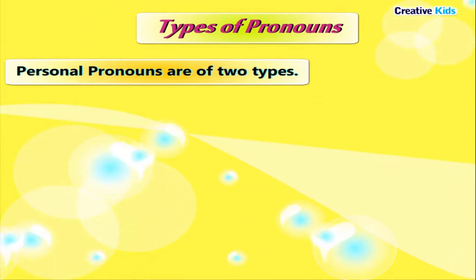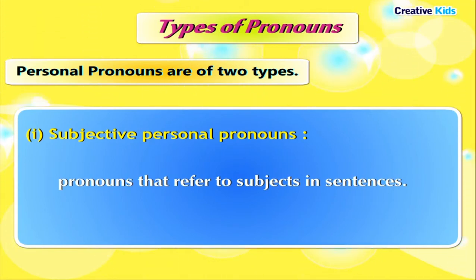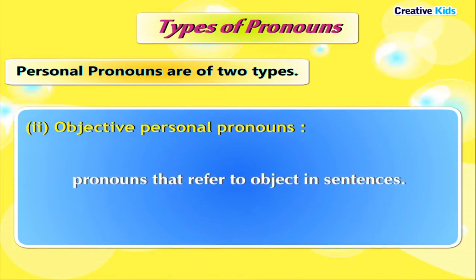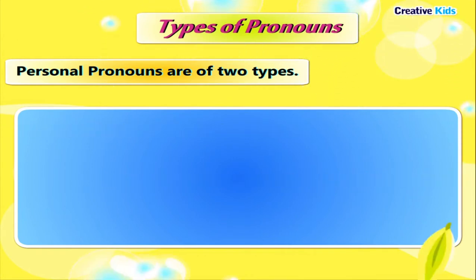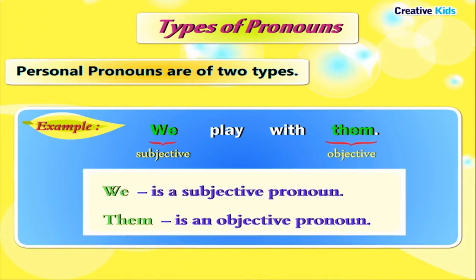Personal pronouns are of two types. Subjective personal pronouns: pronouns that refer to subjects in sentences. Objective personal pronouns: pronouns that refer to objects in sentences. Example: we play with them. We is a subjective pronoun.